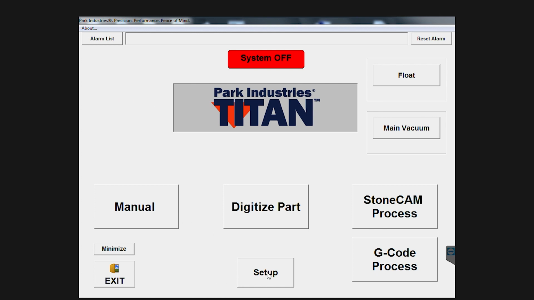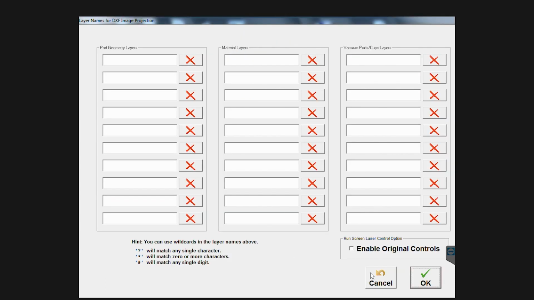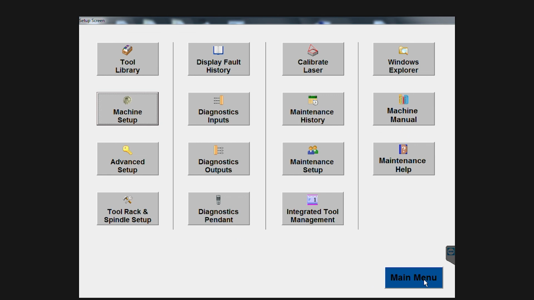The first thing to look for, if you can calibrate the laser but cannot project material or geometry or vacuum cups, is to go to the setup menu and go into machine setup and look at your DXF layers page. If they are blank, we need to exit out of the software